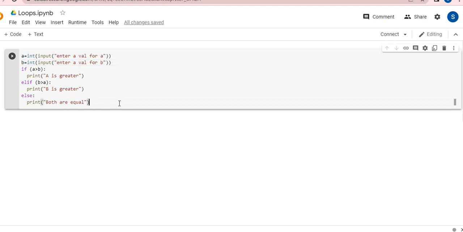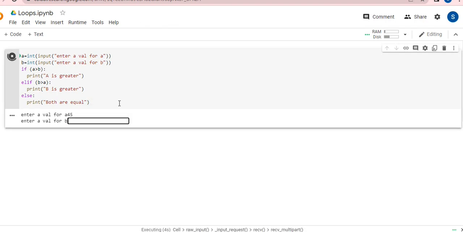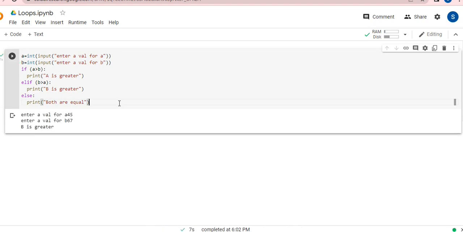So this is a very simple program, guys, where I'm comparing who is greater. So let's run it. Control Enter, I pressed it together, and it is going to ask me the value for a and b first of all, and based on my value the decision will be taken. Okay guys, so it's asking me the value. I'm writing here 45. Next value I'm writing over here 67. So definitely my b is greater this way.